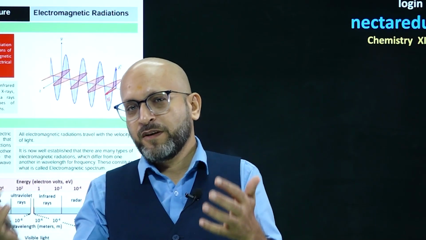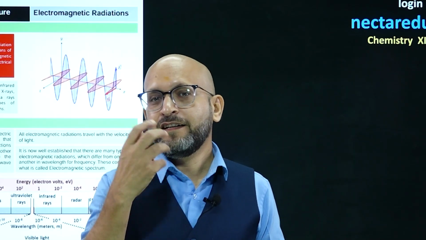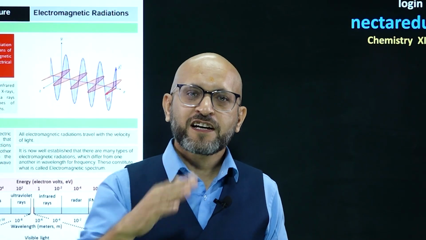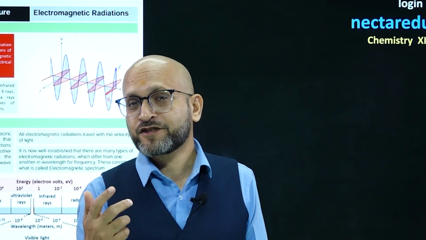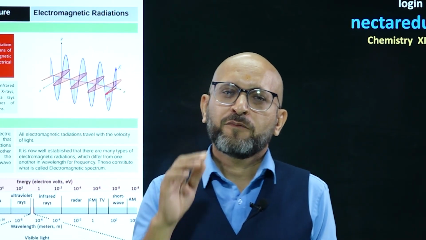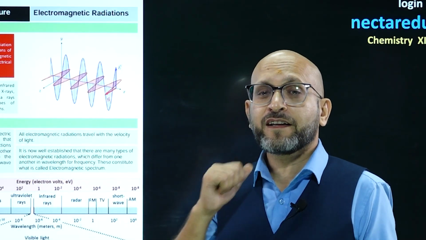A yellow color beam of light, that will be called a radiation. Heat energy transferring from one place to another, that will be called radiation, heat radiation. So basically radiation is a moving form of energy, and here we are studying electromagnetic radiation.